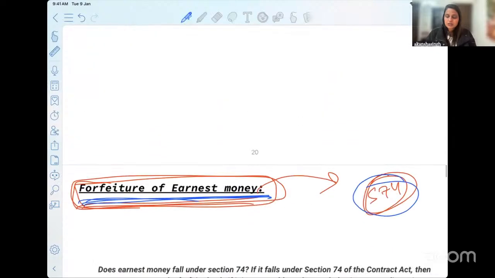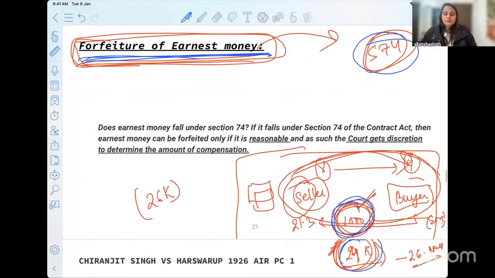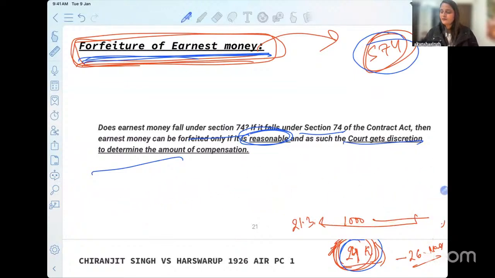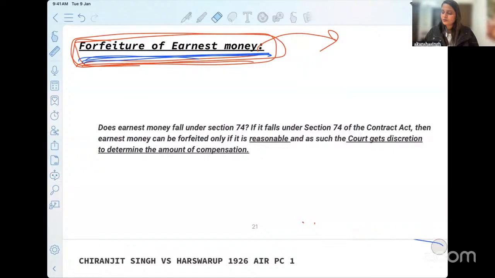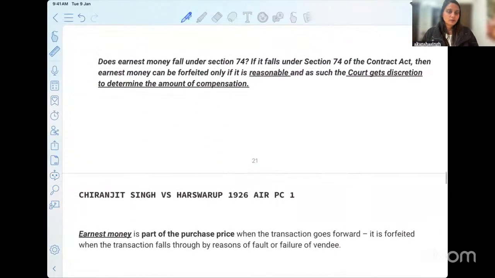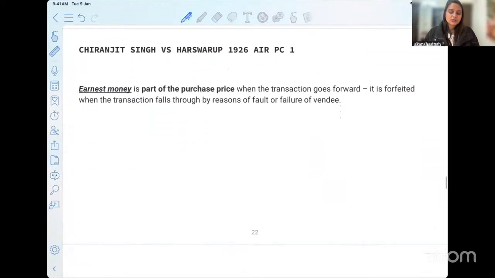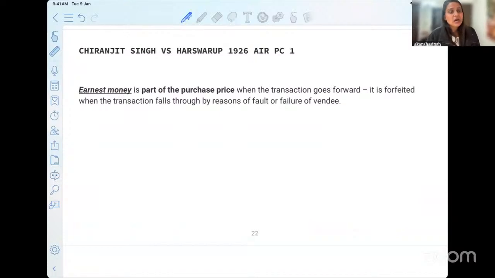Okay, so this is how you read the law. Now, does earnest money fall under section 74? First question. If it falls under section 74, does it also have to pass the test of reasonability? And will the court get to decide and will they have the discretion to determine the amount of compensation or not? Okay, so these are the questions with which we try to find out whether forfeiture of earnest money can be done or not. So we move to the first case law, that is Chiranjeet versus Harswaru.